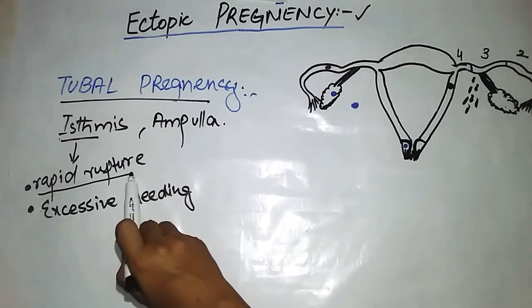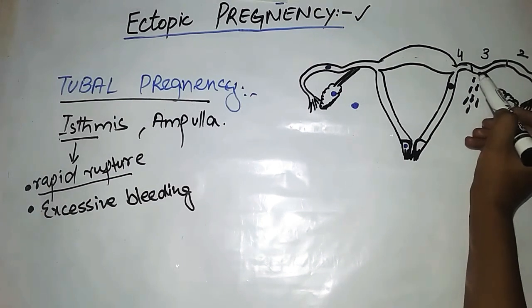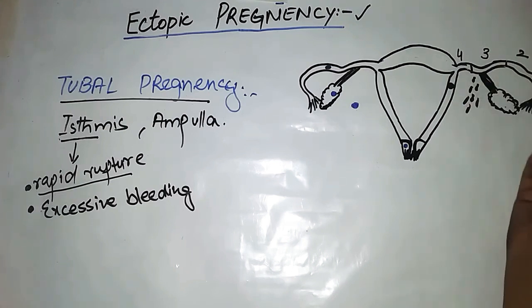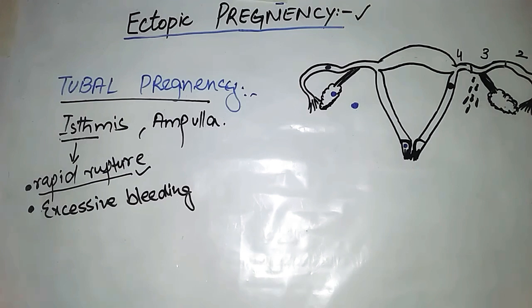And why does it result in rapid damage? Because the isthmic part of the uterine tube is very narrow. It cannot expand as much as other parts can, so it will be ruptured easily and rapidly.